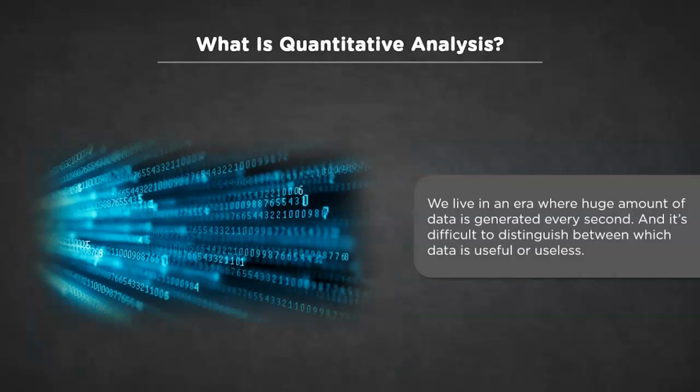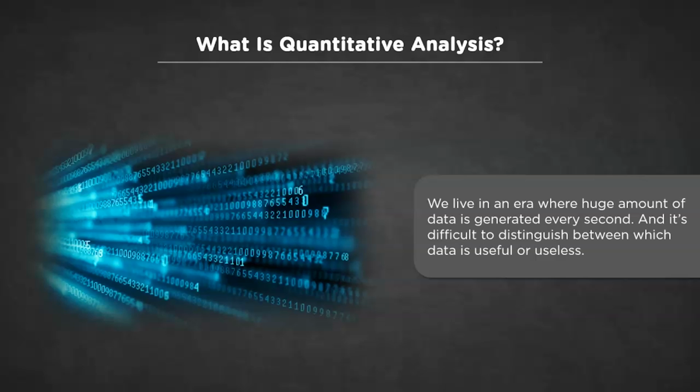The main reason why quantitative analysis has become so widespread in recent times is that the amount of information we have these days is enormous. We live in an era of globalization and digitalization where new information is generated every second at a rapidly increasing rate, and it circulates all around the globe 24 by 7. This means the amount of historical records we have in databases spread across the world is huge, and because of this information explosion, it becomes increasingly difficult to separate useful information from the useless one.